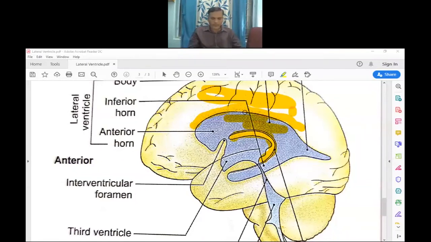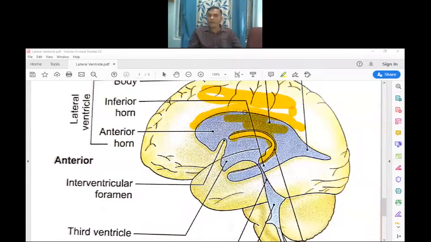The gap is invaginated by the choroid plexus, which forms a large amount of the cerebrospinal fluid.